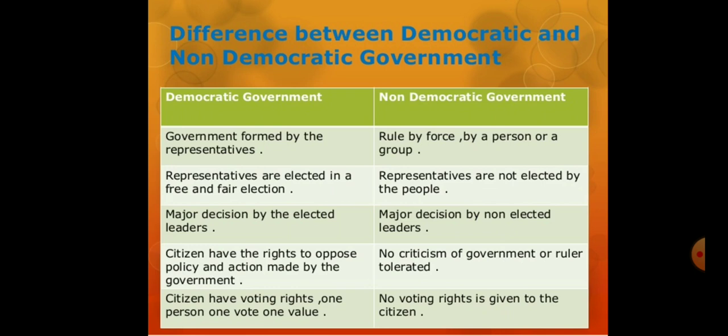We know that, and no criticism of the government or ruler is tolerated. That is what we discussed in previous slides. Mugabe doesn't allow anybody to criticize his government. So no voting right is given to the citizen. So here we have different points between democratic government and non-democratic government.